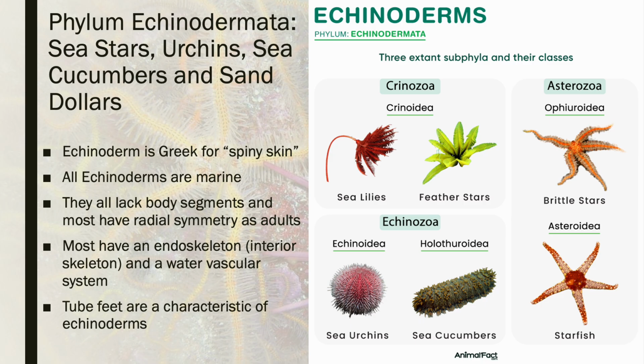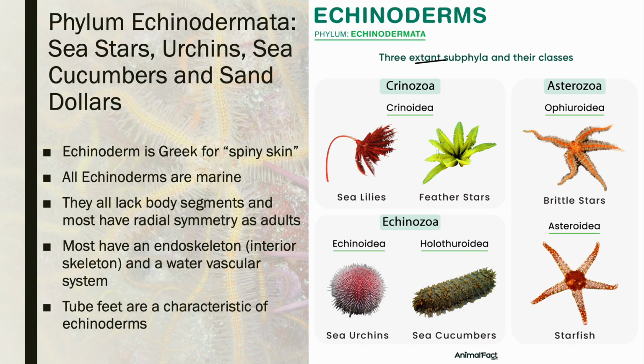All right, phylum number 8, Echinodermata, literally means spiny skin. So these are animals like sea stars, urchins, sea cucumbers, and sand dollars. So it may be weird to think of these things as animals, but they fit that definition, so here they are. And it says 3 extant phyla. Extant just means still living today. The whole phylum is marine.